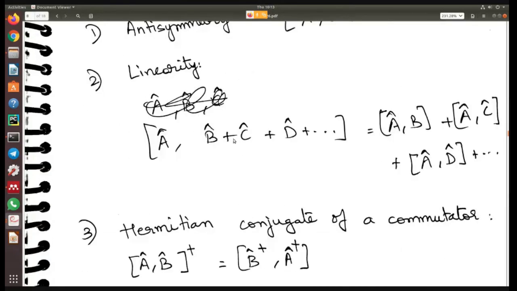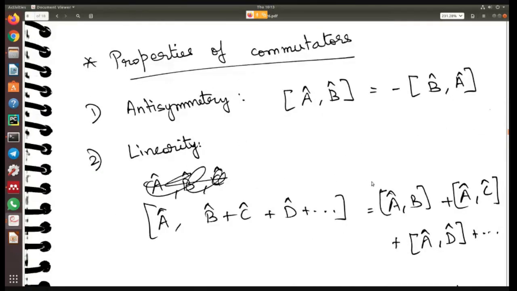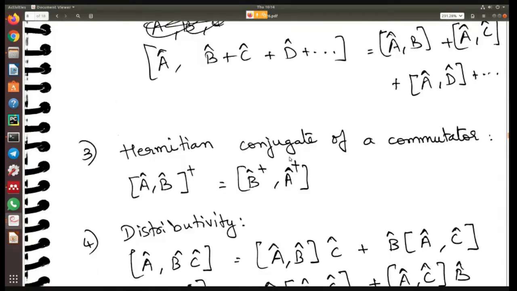Okay, and then one of the important ones, so these are pretty obvious. If you just use the definition of the commutator, you will get these kinds of rules, which is anti-symmetry, that is the commutator of A and B is equal to minus the commutator of B and A, and linearity, which you can also see very trivially. Hermitian conjugate also you can see, whenever you have a Hermitian conjugate, you reverse the order and take the conjugates, right?